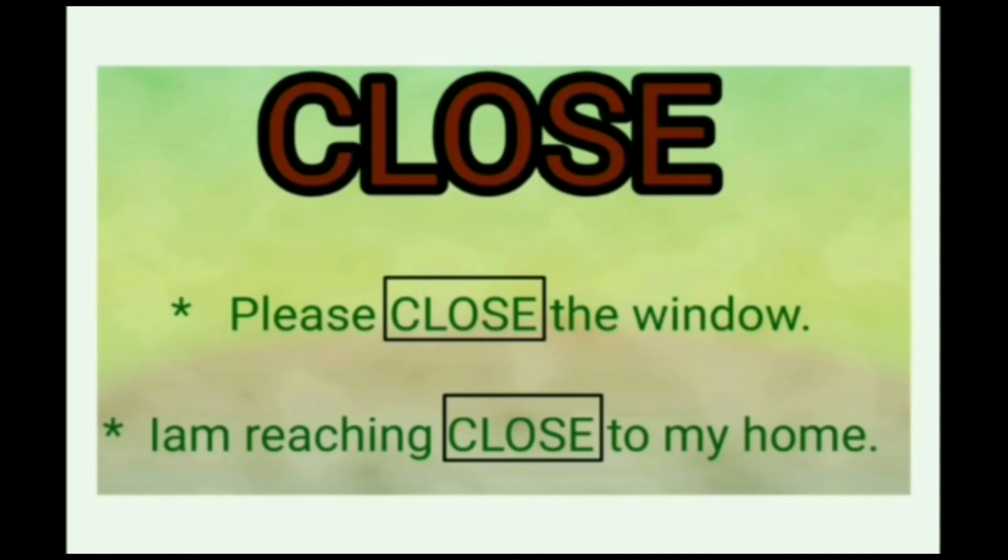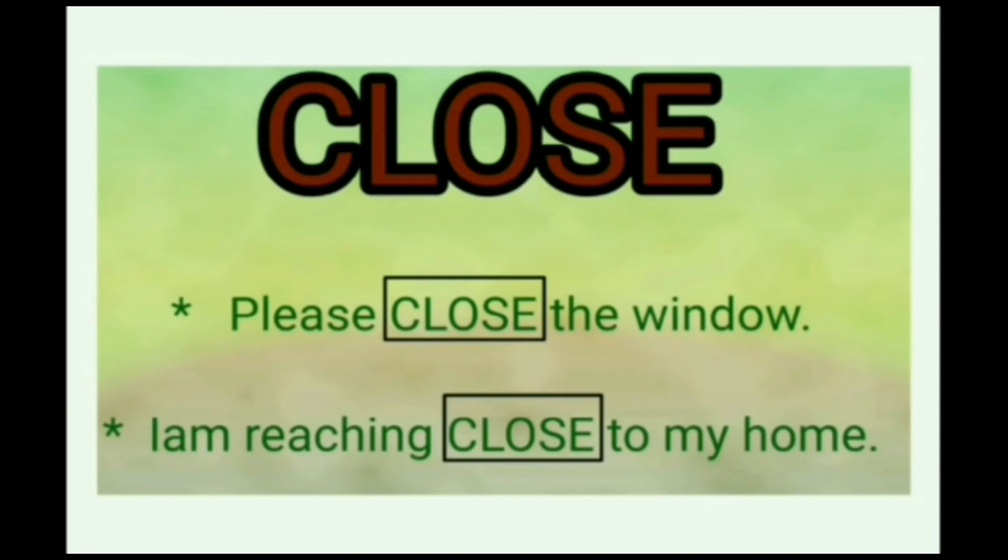And the second example is close. Please close the window. And the next example is, I am reaching close to my home. Here also, close plays a role of different meanings in two different sentences.